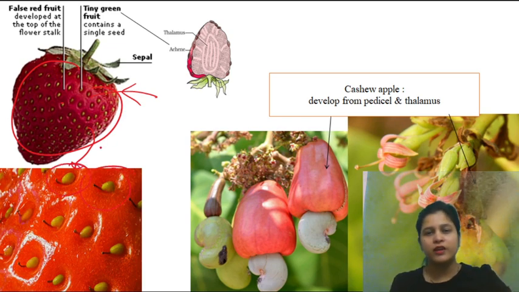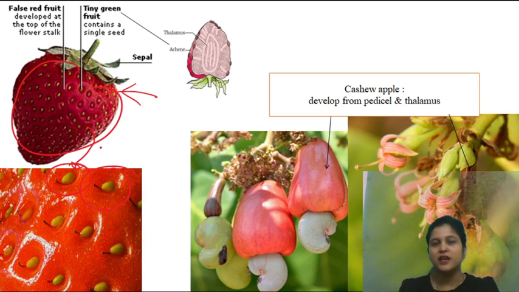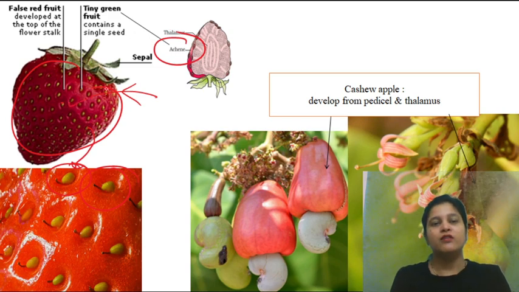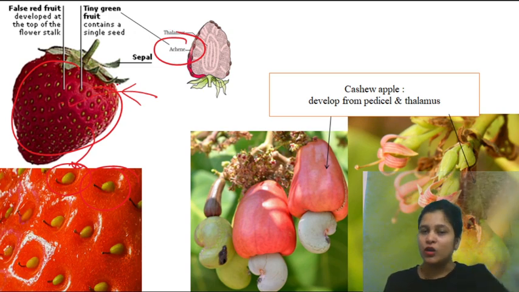So whenever you eat strawberry next time, look at that red portion, it is false fruit, and on that red portion there are green tiny seeds known as achenes, and those are true fruits. So whatever we see in a strawberry, it's false fruit.